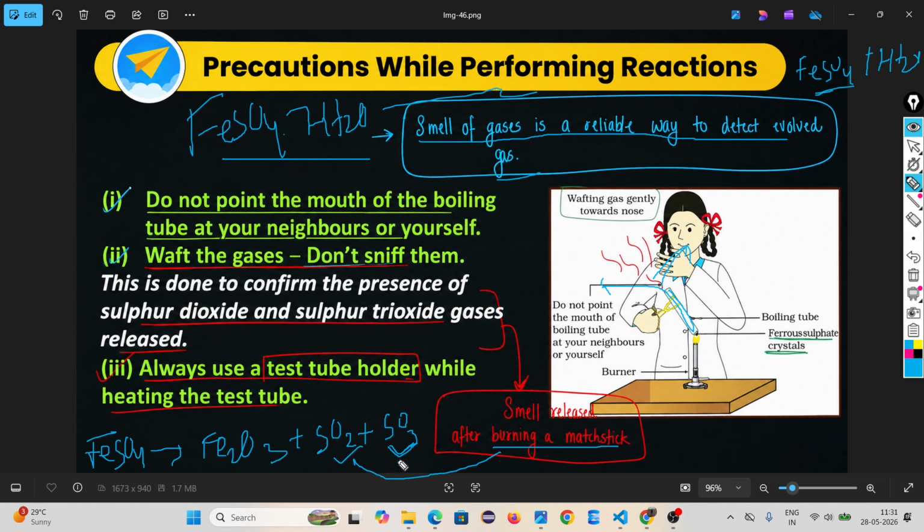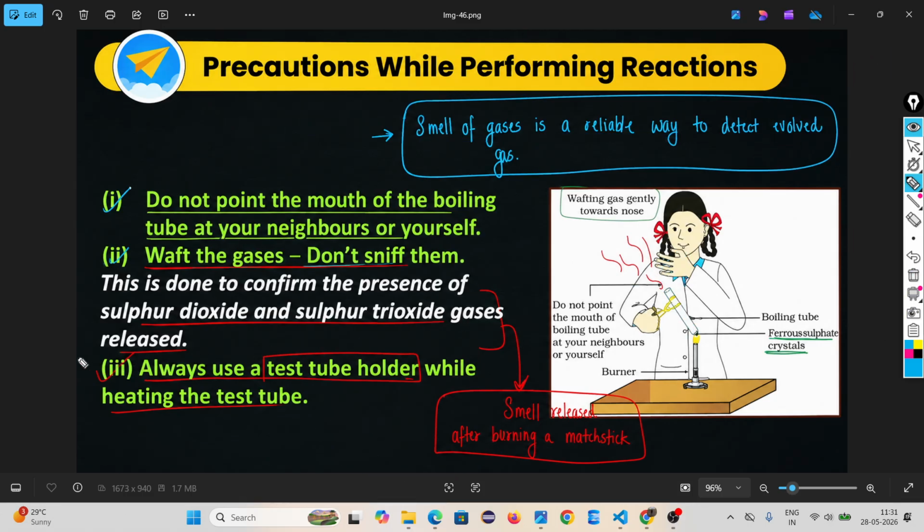That means by smelling this, you can understand that yes, sulfur dioxide and sulfur trioxide are being released. But don't smell directly. Put the tube toward the other side, and with your hand, waft the air to your nose.